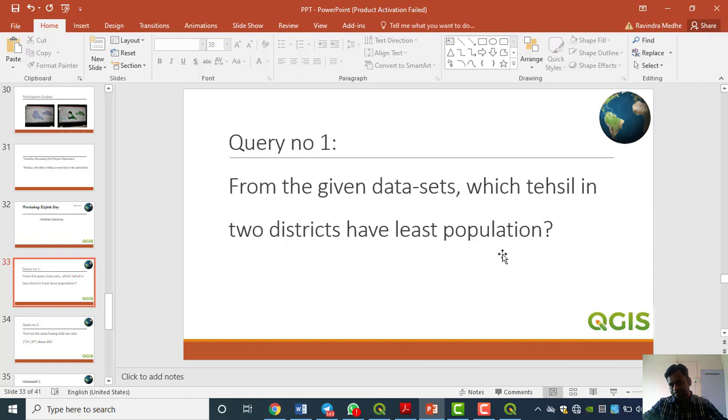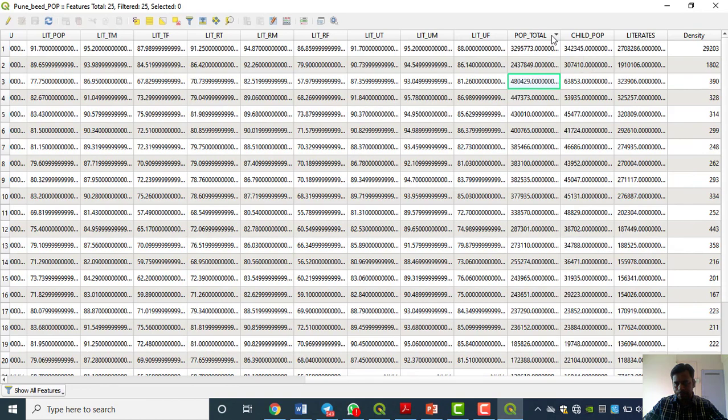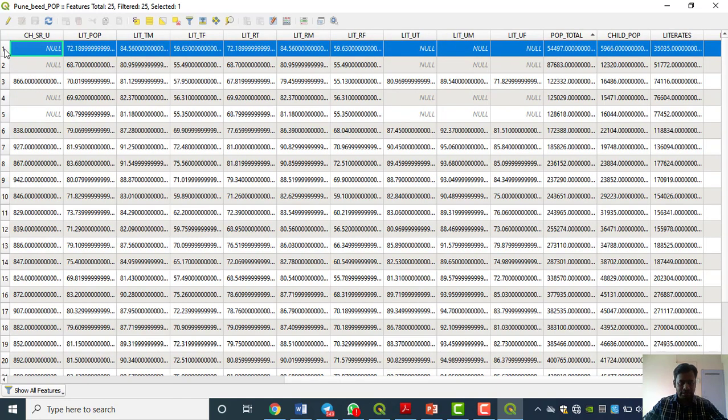Just think. We have to sort in ascending or descending order, and find out that tehsil. Then we'll go simple with ascending order. In ascending order, what we have to do? We have to just select this tehsil. And what is the name of that tehsil?